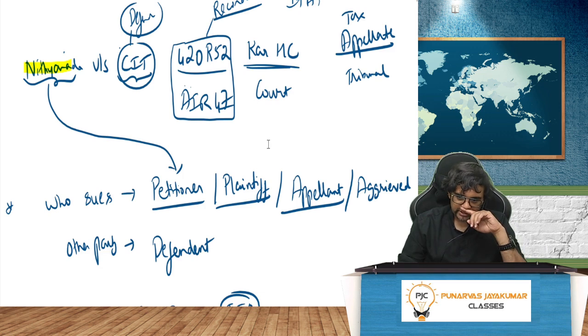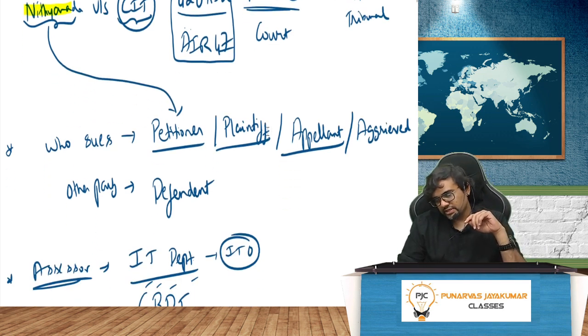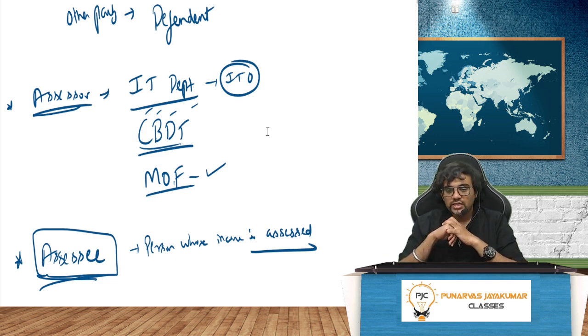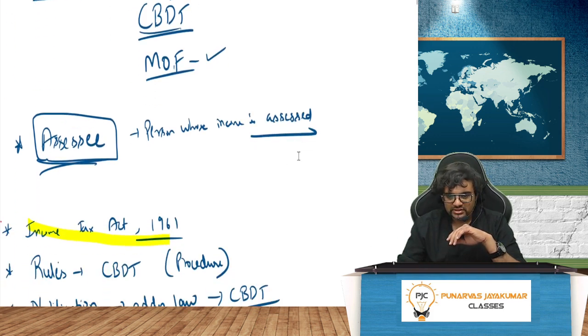Right. So petitioner, plaintiff, appellant, aggrieved, other party is the defendant. Who is the assessor of income? Income Tax Department, Central Board of Direct Taxes, and Ministry of Finance. Assessee, person whose income is assessed.